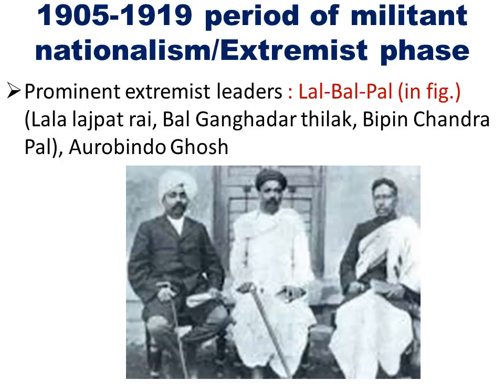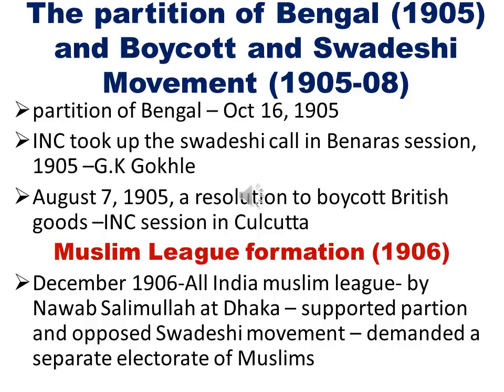Why? Because the prominent extremist leaders during this phase were Lala Lajpat Rai, Bal Gangadhar Tilak, Bipin Chandra Pal, who are generally known as Lal Bal Pal, and Aurobindo Ghosh. They adopted an extremist or militant approach against the Britishers rather than a peaceful approach. And these are the important events that occurred during the second phase, or the extremist phase.